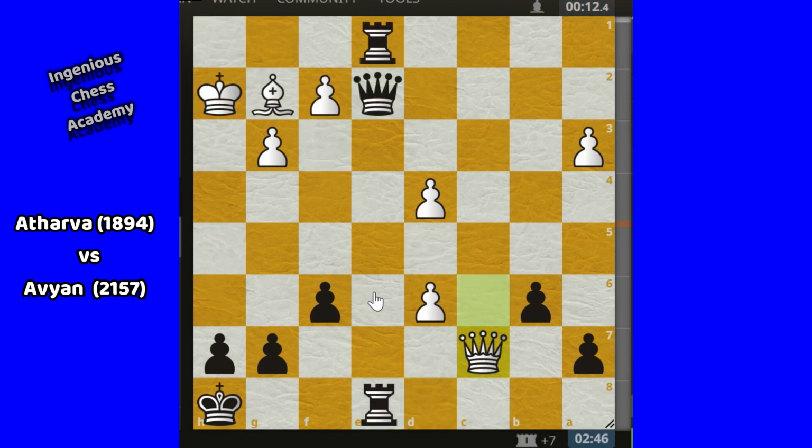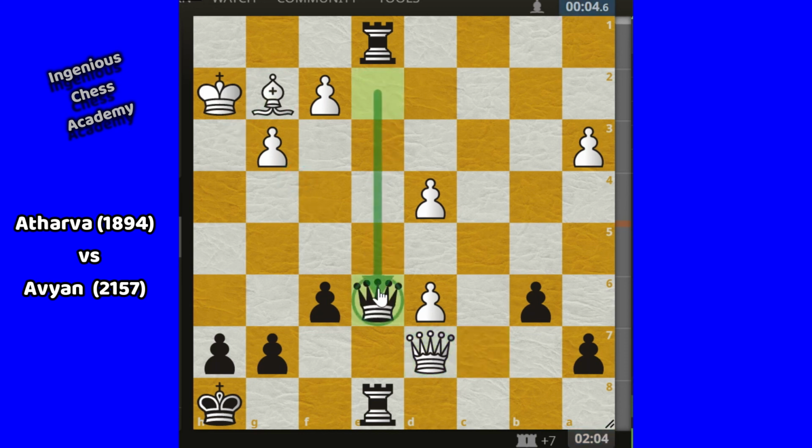So for that reason, maybe Atharva also realized. So after doing this one, Atharva didn't push his pawn. Atharva was playing this one to defend his side properly. Now Avian is coming for the exchange here. Avian realized that this is the best time to exchange the pieces and simplify the position. Avian is going for simplification here.